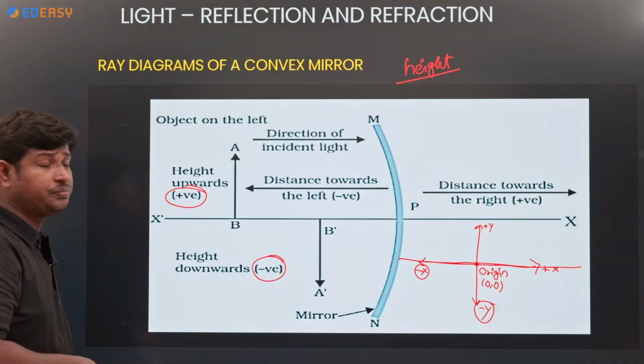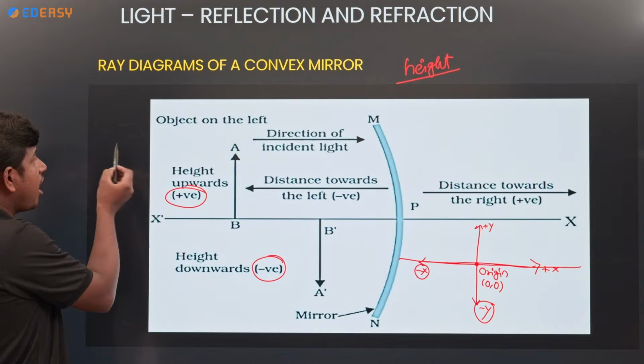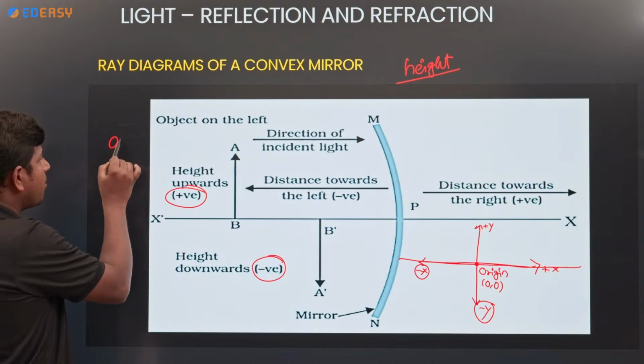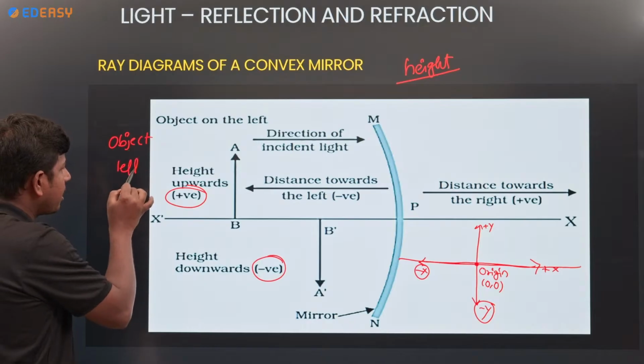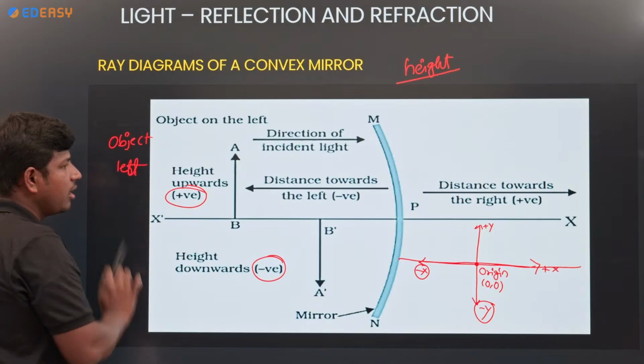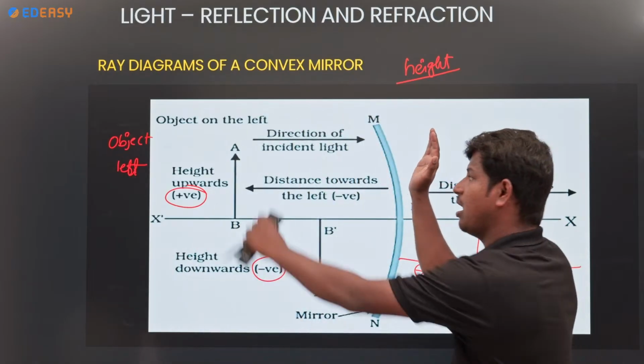Next, coming to the direction of the incident light ray. See, we always take the object on the left side, right? The object we always take on the left side of the mirror. Okay, see, this is a mirror. Where is the object? Always left side.